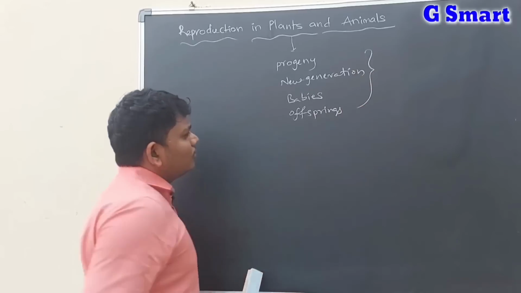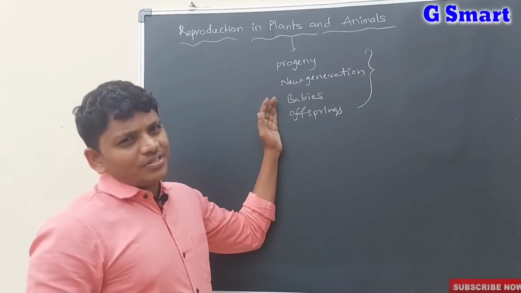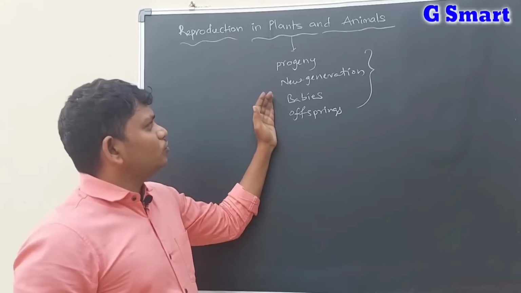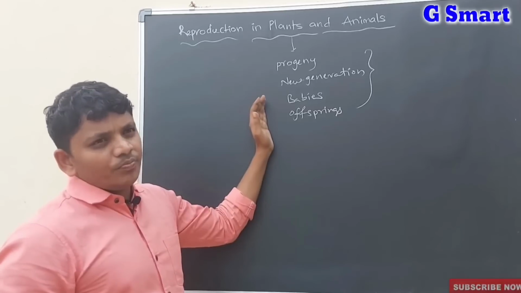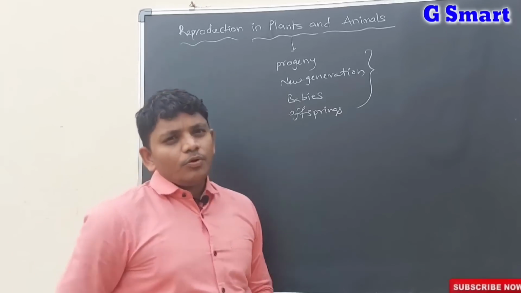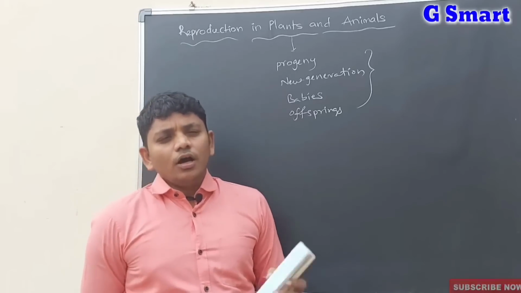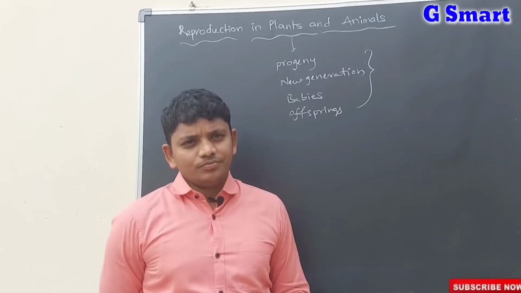These are all synonyms for the new generation. So progeny, new generation, babies and offspring are all the same, but we call them in different ways. In the reproduction lesson we will learn how an organism gives rise to a new organism.